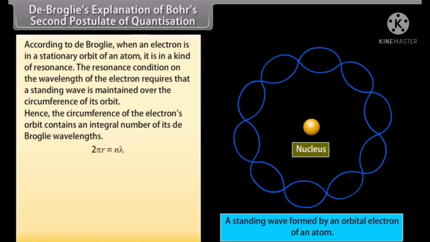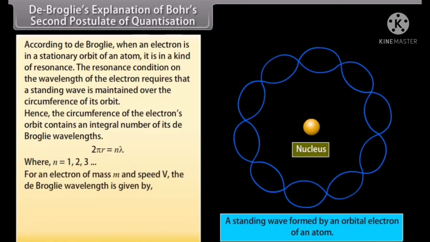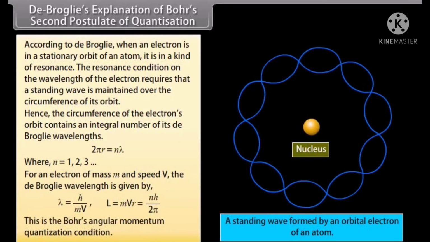2 pi r = n lambda, where n is equal to 1, 2, 3, and so on. For an electron of mass m and speed v, the De Broglie wavelength is given by h upon mv. This may be written as mvr = nh upon 2 pi. This is the Bohr's angular momentum quantization condition.